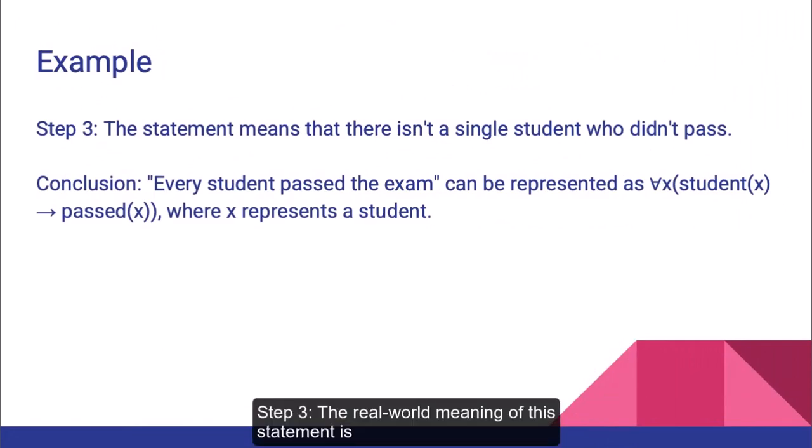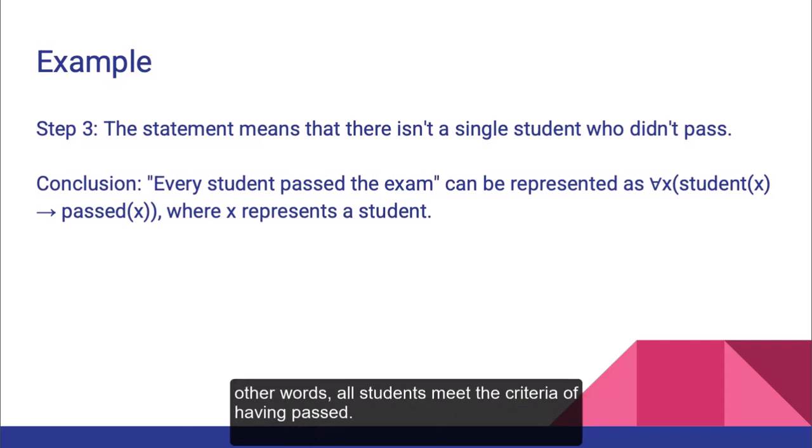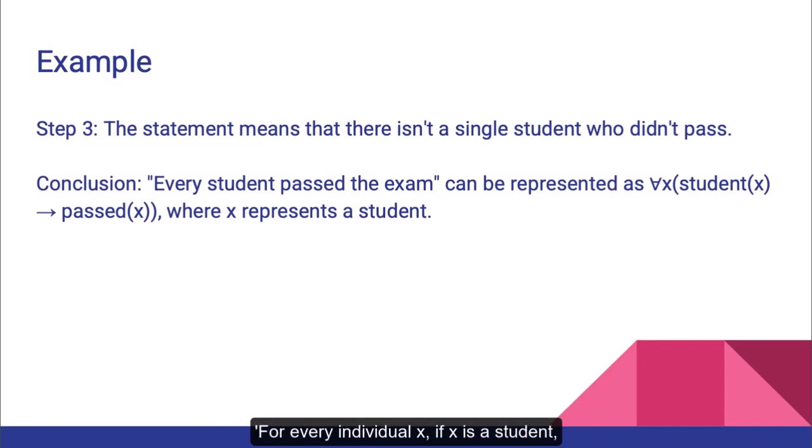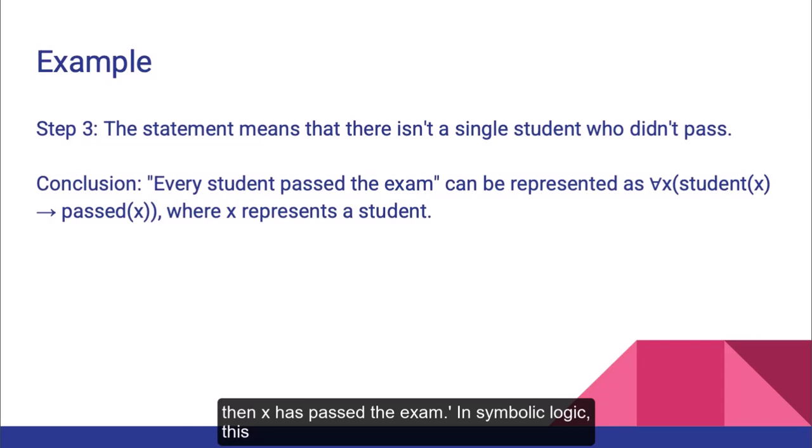Step 3. The real-world meaning of this statement is straightforward. There is no student who failed the exam. In other words, all students meet the criteria of having passed. Conclusion. The statement can be symbolically captured as follows. For every individual X, if X is a student, then X has passed the exam.